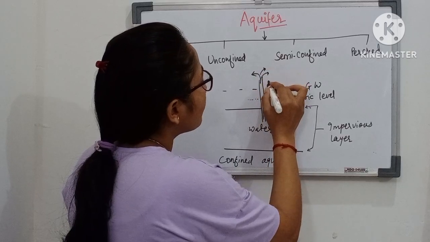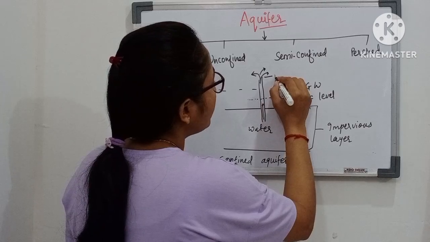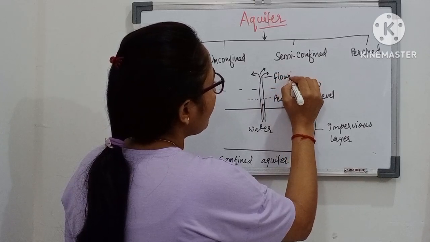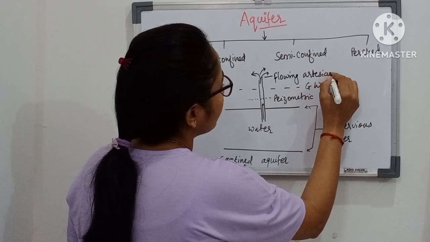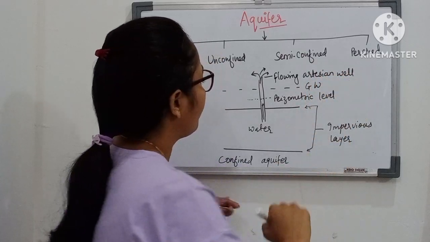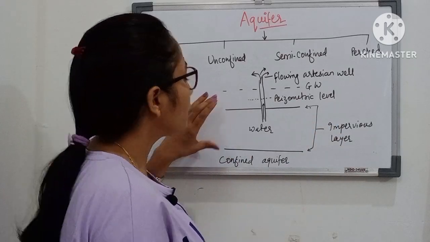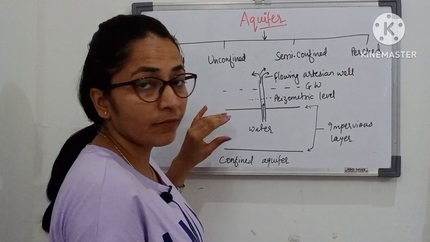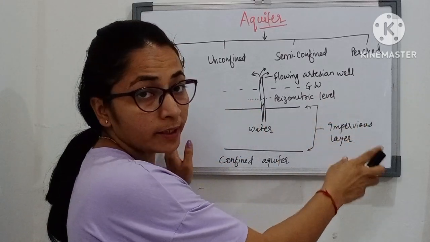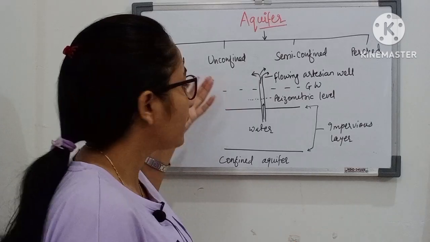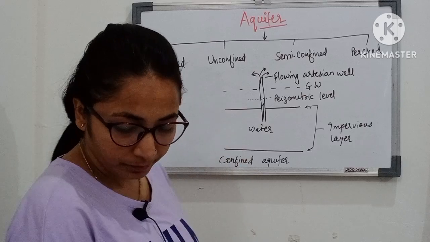So in that case, when water starts flowing from the well, the well is known as a flowing artesian well. The aquifer is bounded by impervious layers. The confined aquifers get recharged where the outcrops are exposed at either the ground surface or the river bed. So it can be recharged by rainwater as well as river water or other water bodies.